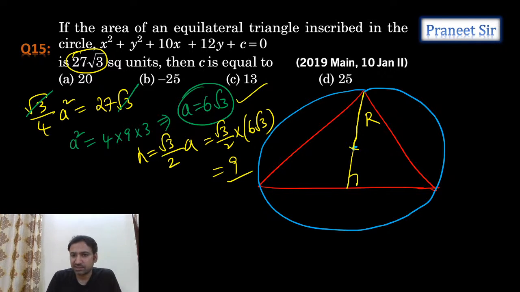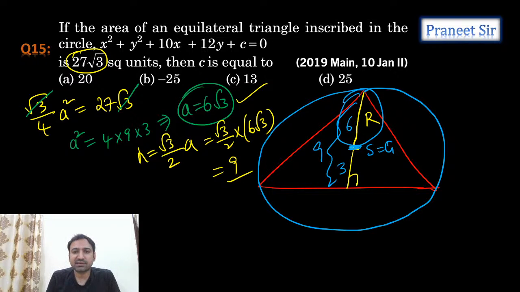But see, this is the center of the circle, and the circumcenter is equal to the centroid for an equilateral triangle. So this whole thing is 9 units. Just now we calculated the altitude is 9 units, but the centroid is dividing the median in the ratio 2:1. So in that case, it is 6 and this is 3. So from this, can I say that the radius of the circle is 6 units? So radius R is equal to 6 units. We got it, guys. Capital R is equal to 6 units.